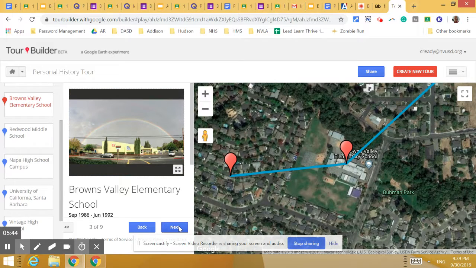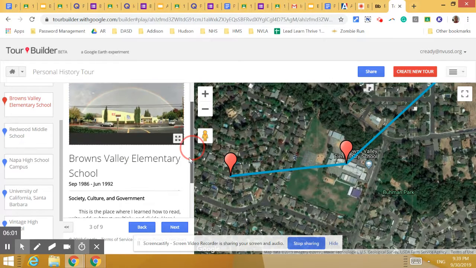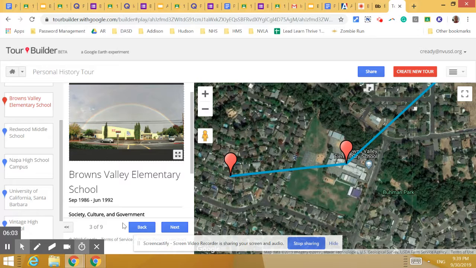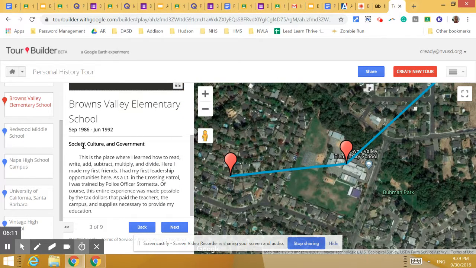Now, again, moving along, you don't have to have a ton of pictures. I could have enriched this by having pictures of when I went to school here at Browns Valley. And if I had the opportunity to get pictures from my parents' house, I definitely could do that. And I probably will at some point to improve this exemplar. But again, I have the dates that I attended, September 1986 to June 1992. And I've got the subtitle, Society, Culture, and Government.